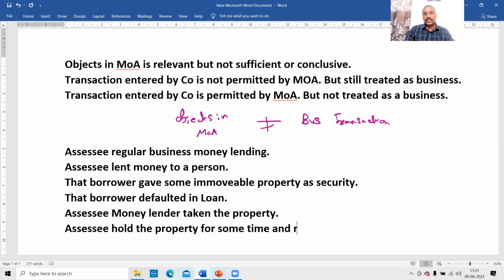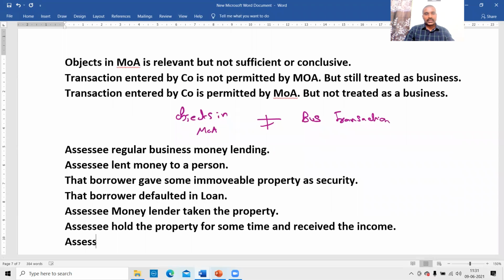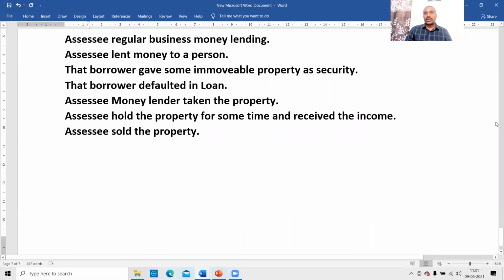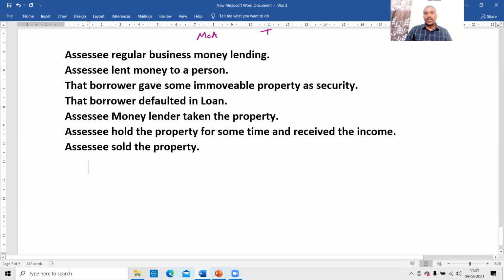Later on, the assessee sold the property.